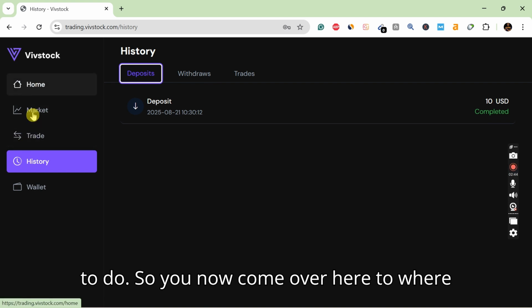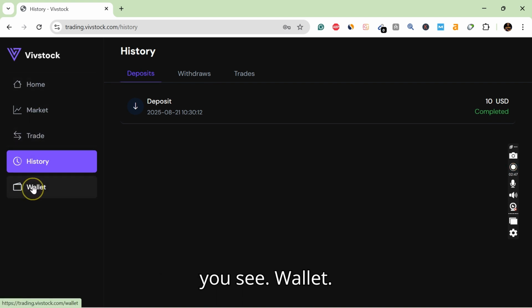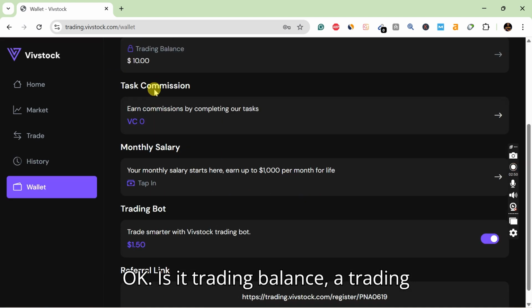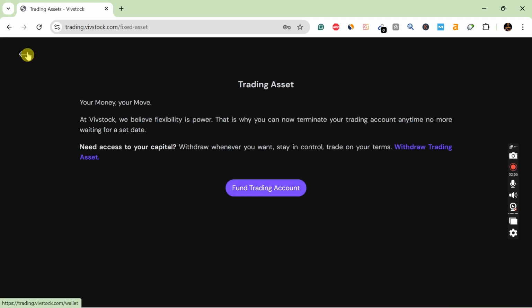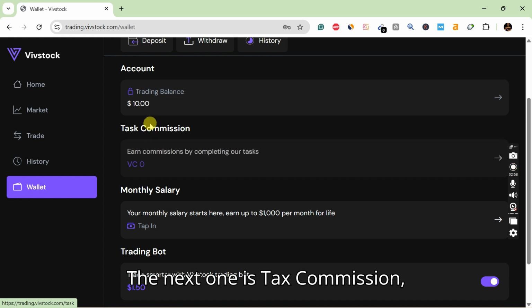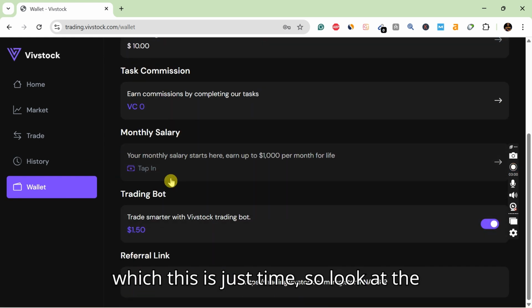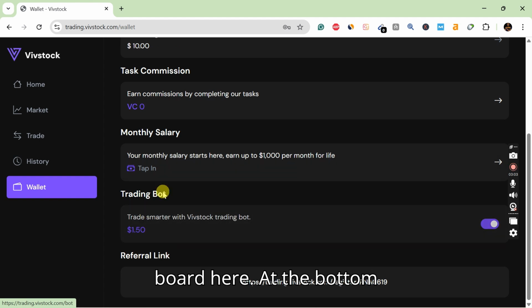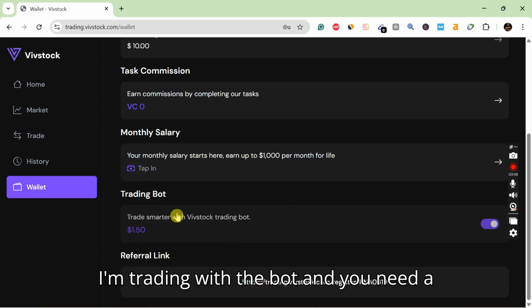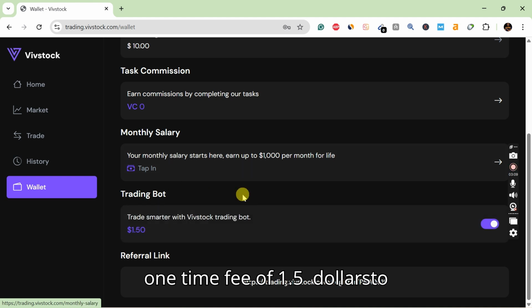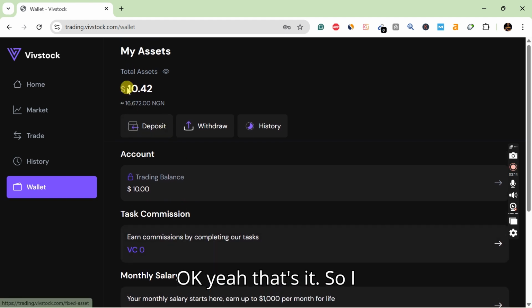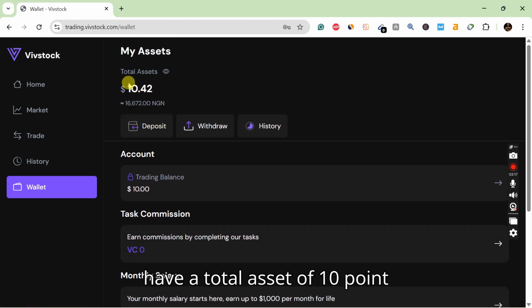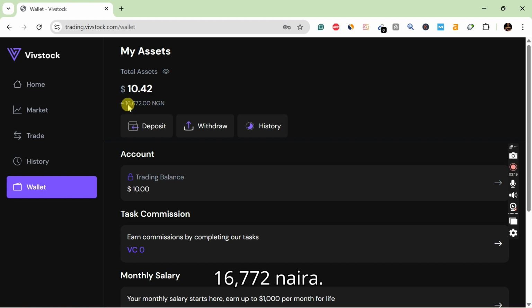So you now come over here to where you see wallet. Okay, this is a trading balance here. The trading balance I have right here. The next one is tax commission, which is just so look at the bot here. I'm trading with a bot, and you need a one-time fee of $1.5 to activate this bot for you to trade. Okay, yeah, that's it. So I have a total asset of $10.42, which is 16,672 naira. That's what you need.